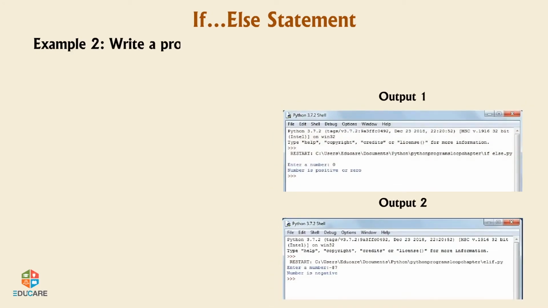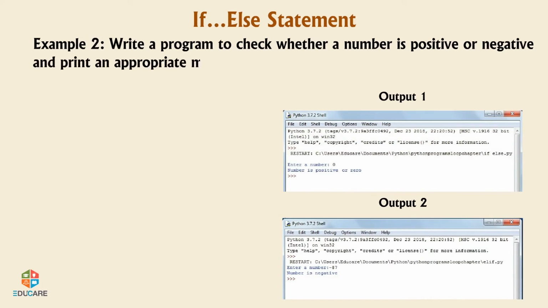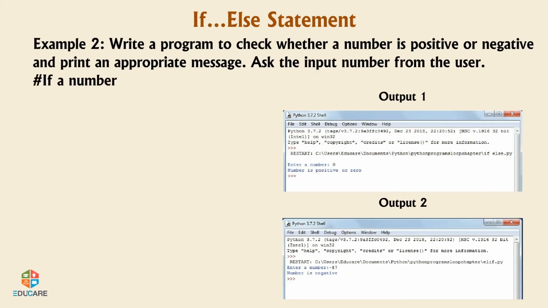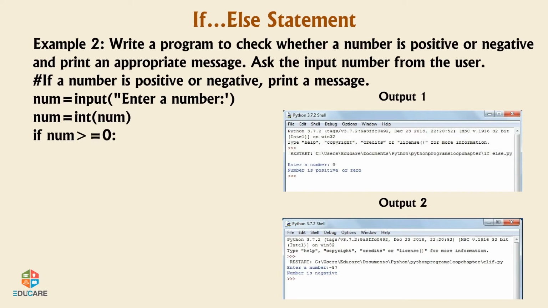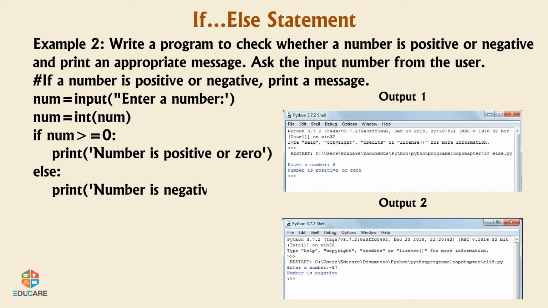Example 2. Write a program to check whether a number is positive or negative and print an appropriate message. Ask the input number from the user. # If a number is positive or negative, print a message. num = input('Enter a number'), num = int(num). If num >= 0: print('Number is positive or 0'). Else: print('Number is negative'). Output 1, output 2.